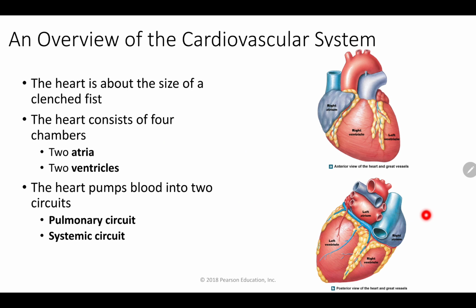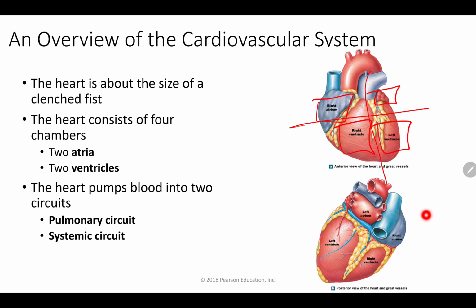Looking at the cardiovascular system, the heart. We talked about the heart a lot. The heart is about the size of a clenched fist, and it's going to consist of 4 chambers. That's why I say 2 floors, 4 rooms. 2 atria on the top, right atrium and left atrium, and 2 ventricles, right ventricle and left ventricle, all right?